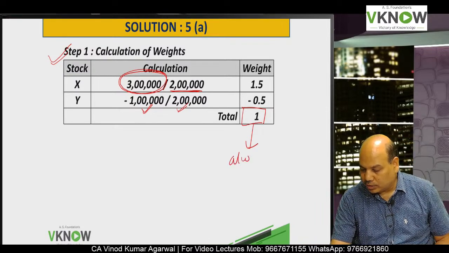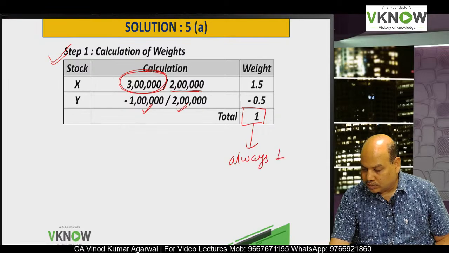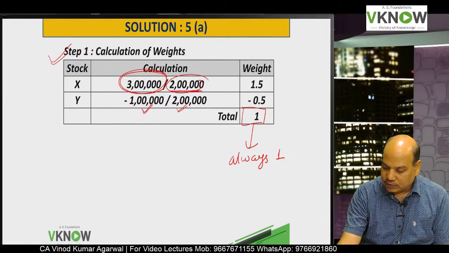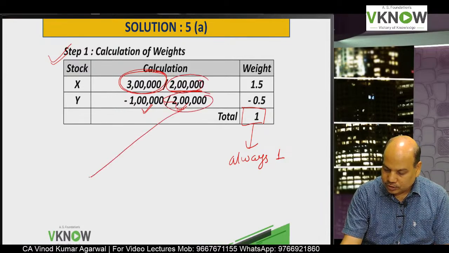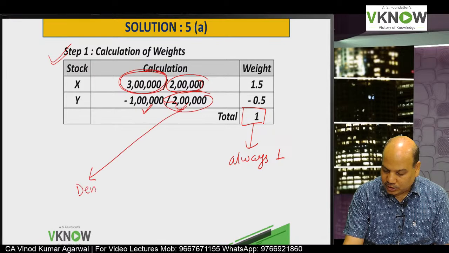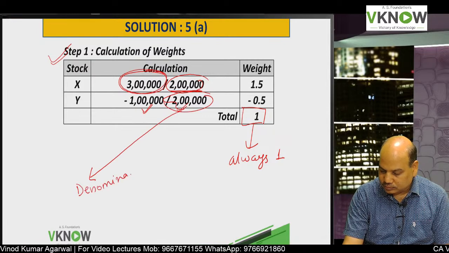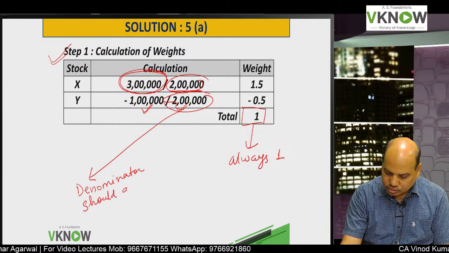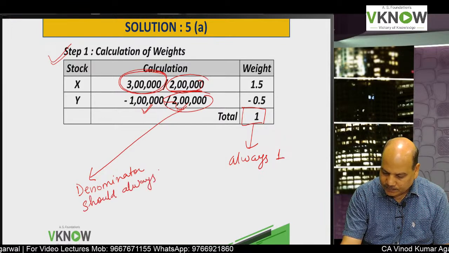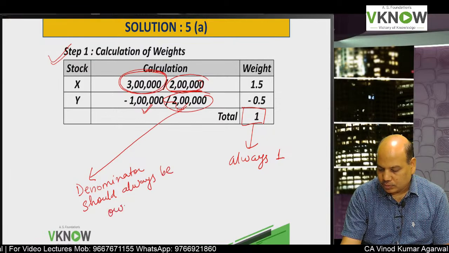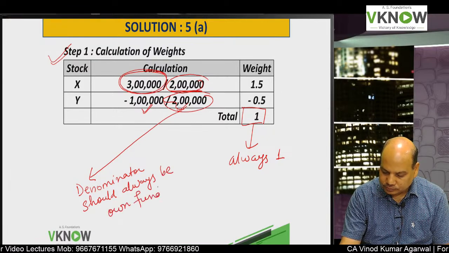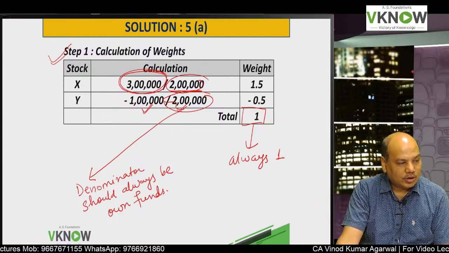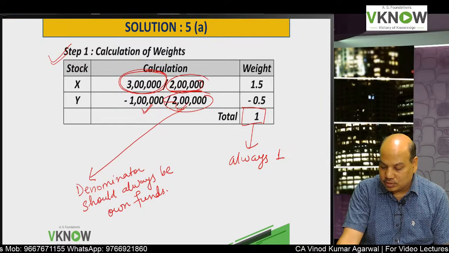It should always be 1. If it is not 1, you are making a mistake. Second thing, one trick I will tell you. The denominator should always be own funds. Do not include the short selling amount, do not include the borrowed amount.